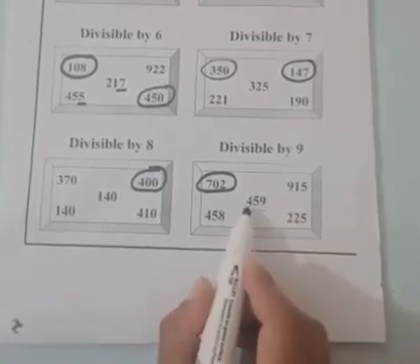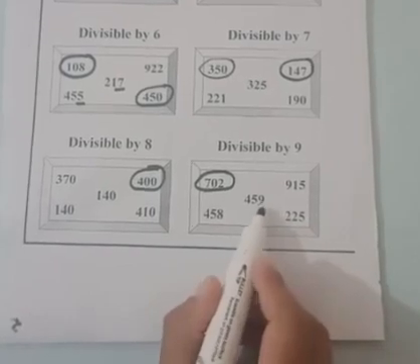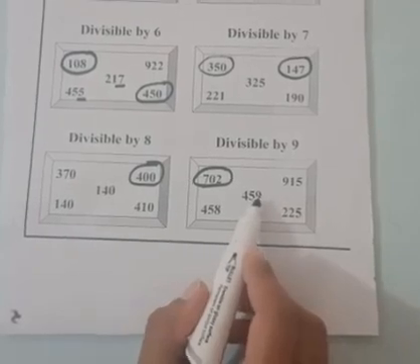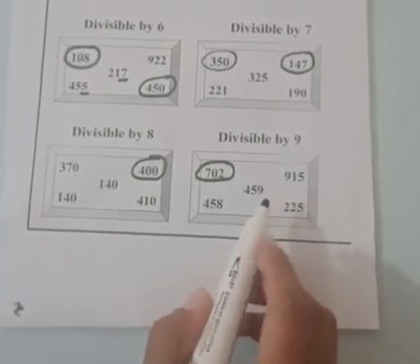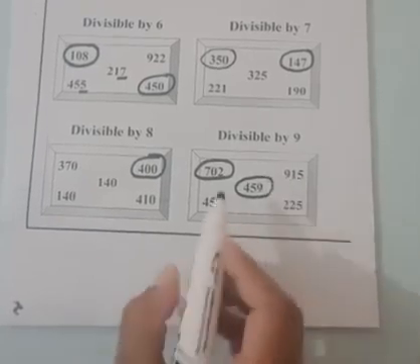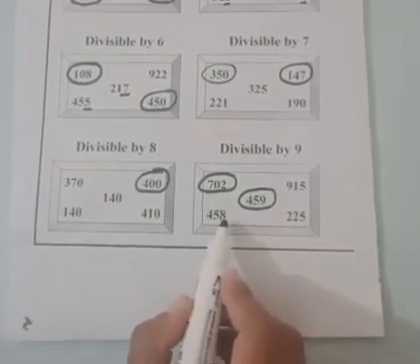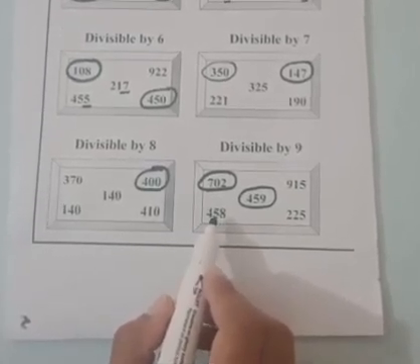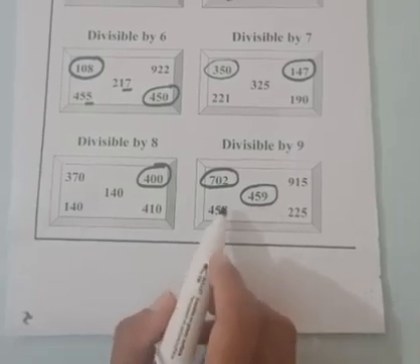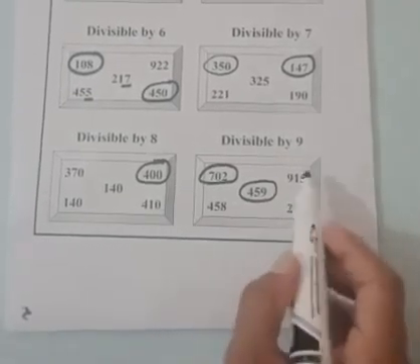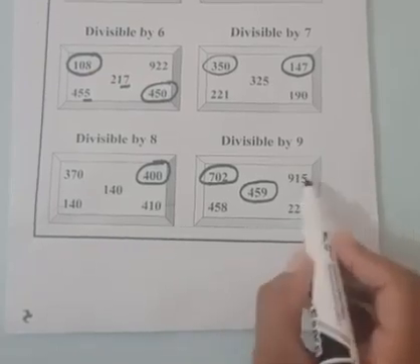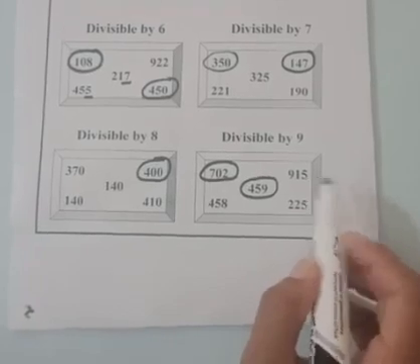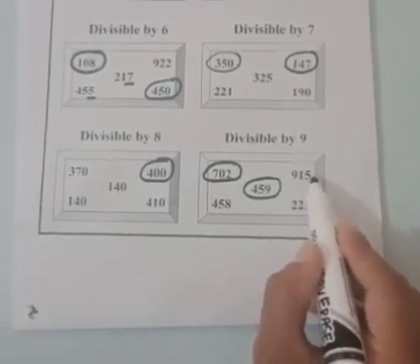Here we have a number 459. Let's add the digits. 4 plus 5, 9, and 9 plus 9, 18. 18 is a multiple of 9, so this is divisible by 9. Here we have 458. 4 plus 5, 9, and 9 plus 8, 17, which is not a multiple of 9, so this number is not divisible by 9. Here we have 915. 9 plus 1, 10, and 10 plus 5, 15. 15 is not a multiple of 9, so this number is not divisible by 9.